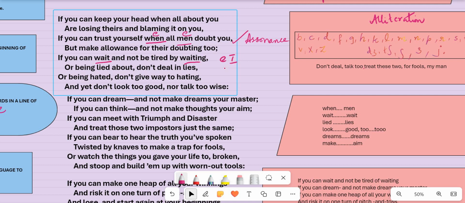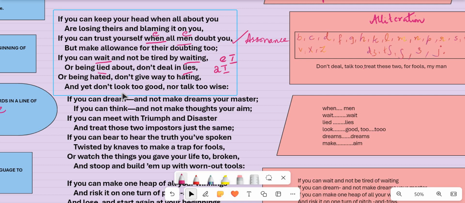Now, light and lies. I sound is coming here. So the letter I represents the I sound. It's again a repetition of the diphthong I. But you should remember that here we emphasize the vowel sounds. I is a vowel sound here, but IE stands for I. So the sound that is produced by I is I.